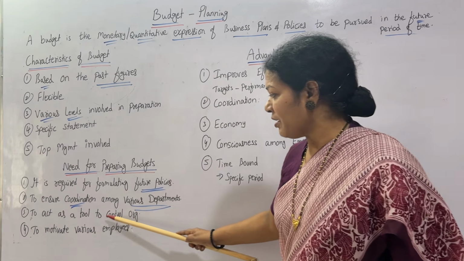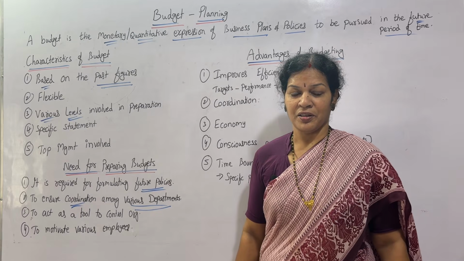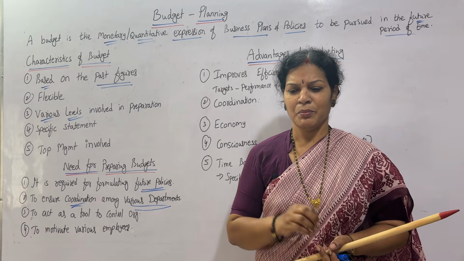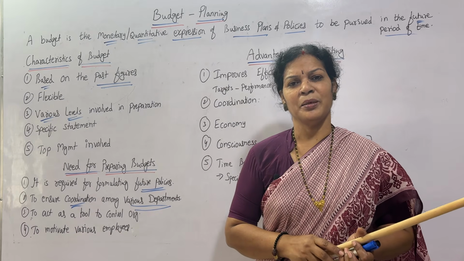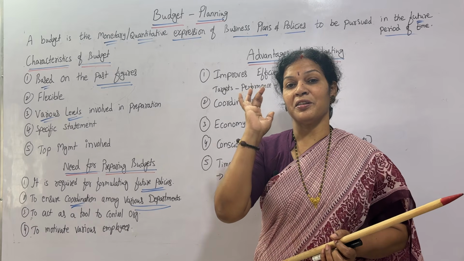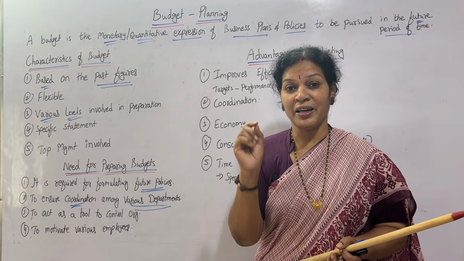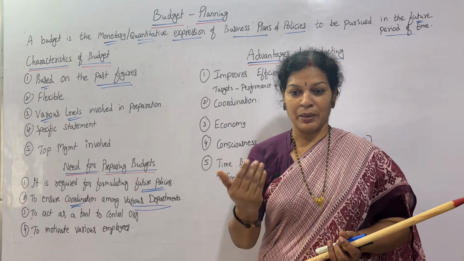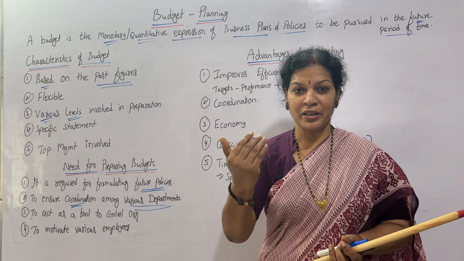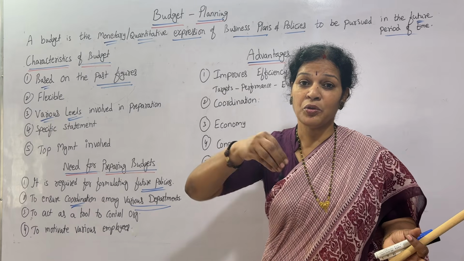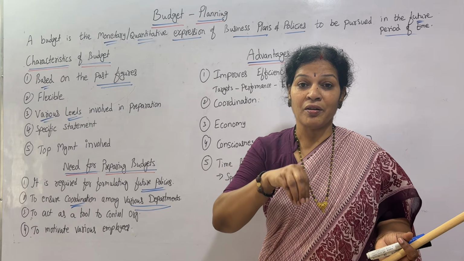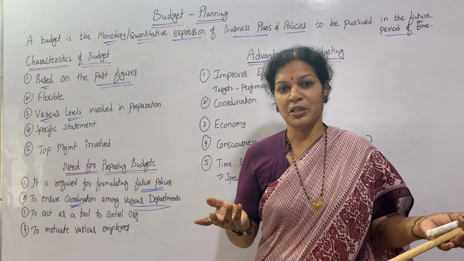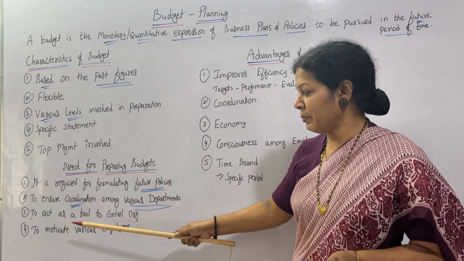Next, to act as a tool to control the organization. To control the organization, this is going to act as a tool. Once budget preparation is over, all are going to follow the same budget. Whatever budget is prepared, they keep in their mind and move accordingly. So everyone has knowledge of the ambition of the organization, what they are preparing, what they are expecting. So there will be control across the total organization. Right from the small employee to the top management, everyone has knowledge, so they have to follow that. So there will be control in the organization.